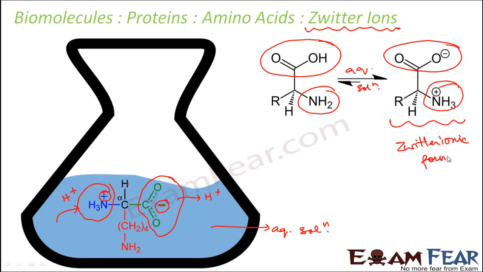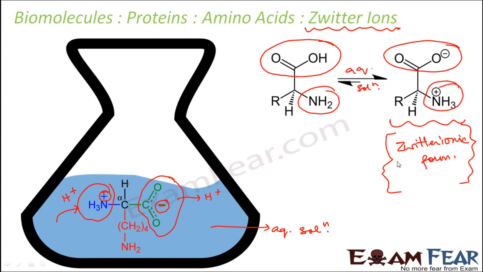of amino acid. This Zwitter ionic form is seen, or can be obtained, only when the amino acid is put in a neutral, aqueous solution. Another point to note here is that overall this Zwitter ionic form is still neutral, but the COOH becomes COO minus and the NH2 becomes NH3 plus.